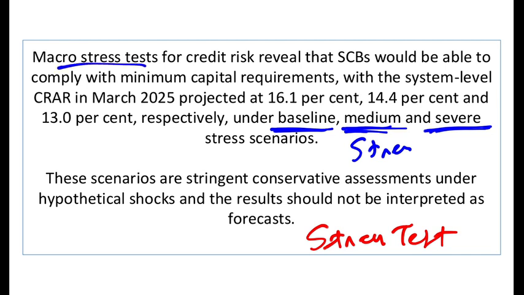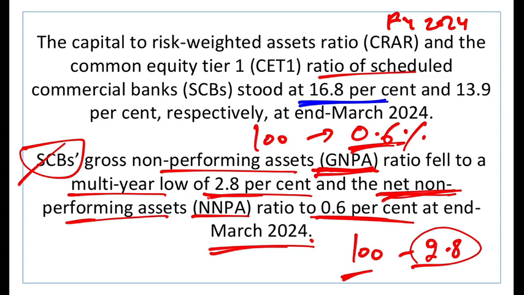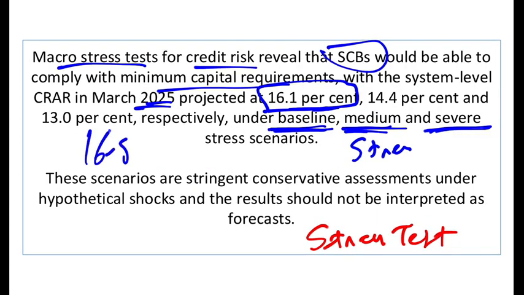So the macro stress test for credit risk reveals that the scheduled commercial banks will be able to comply with the minimum capital requirements. If there is a baseline stress, our capital adequacy will still be 16.1% at the end of financial year 25, right? How much is the capital adequacy at the end of financial year 24? 16.8. From 16.8, we should try to increase it, right? The more the capital adequacy, the better the banks are. But if there is a baseline stress, 16.8 will become 16.1.